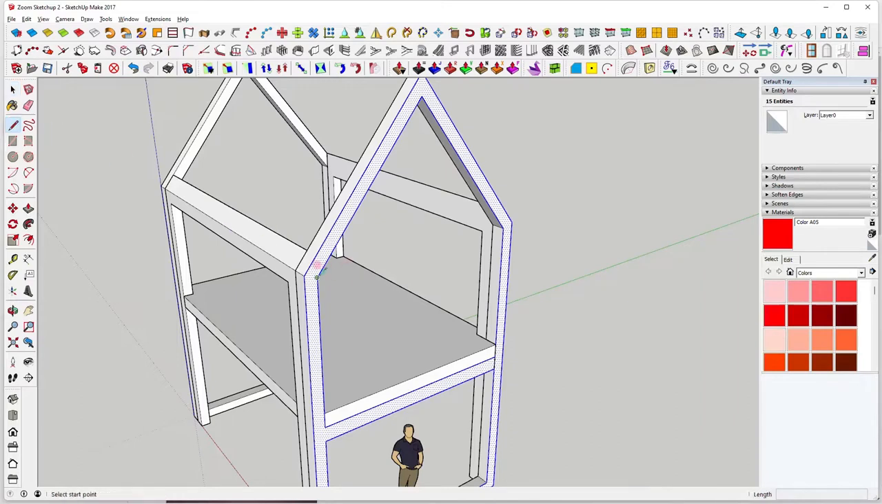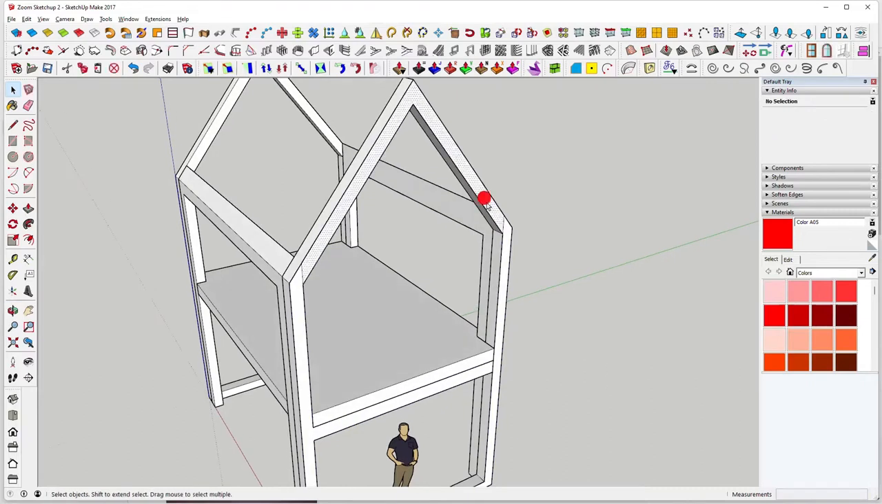Pencil tool, inner corner, up arrow constrains to the blue line, click. Same again, blue line, click. So now, spacebar, pick tool. Now we've got two parts.